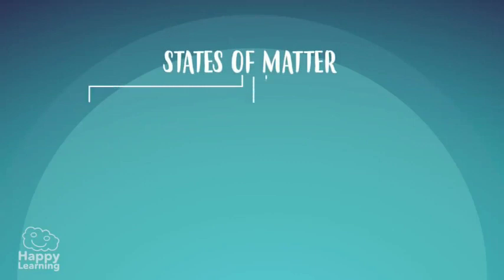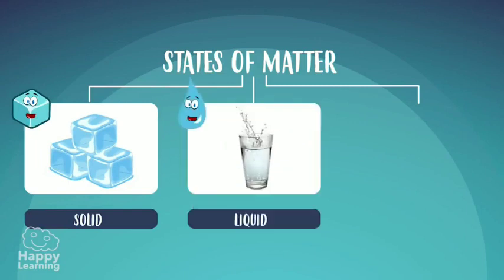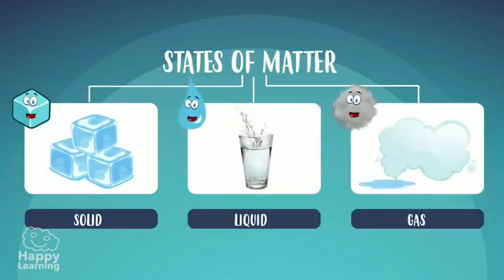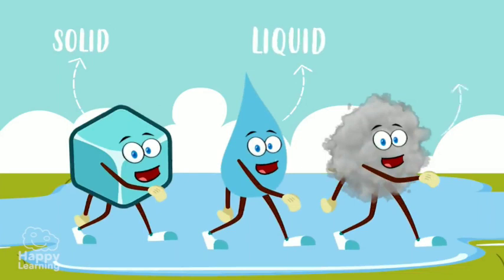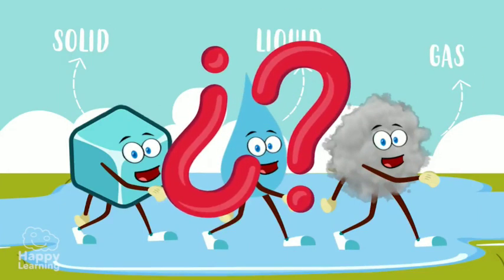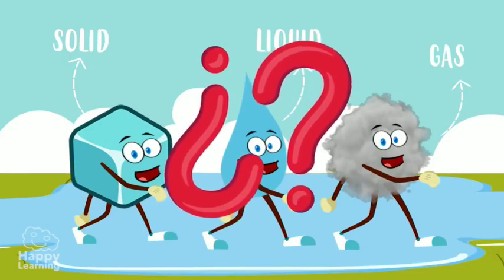Matter can be in 3 states: solid form, liquid form, and gas form. Each one of these has its own characteristics. Now we know about the 3 states of matter. But do you know how we can change from one state to another?